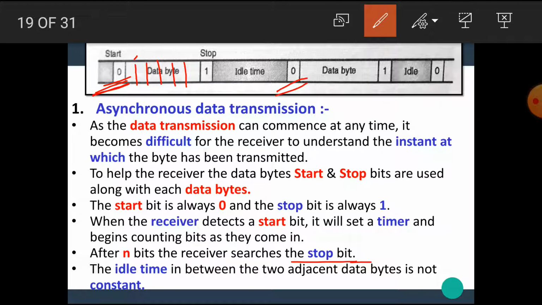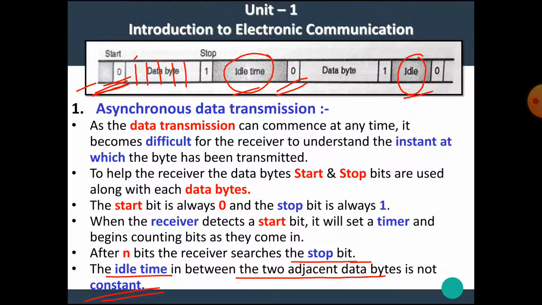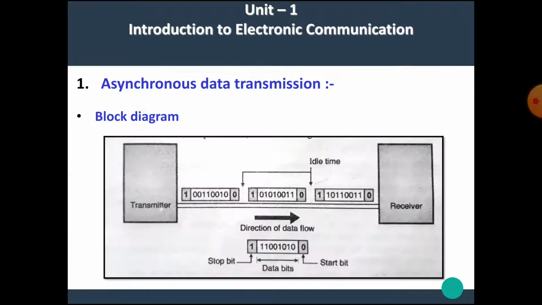This is the data transmission mode. The idle time between two adjacent data bytes is not constant. That means it is not necessary that this idle time is similar to this idle time. These idle or delay times may be different depending upon the situation.